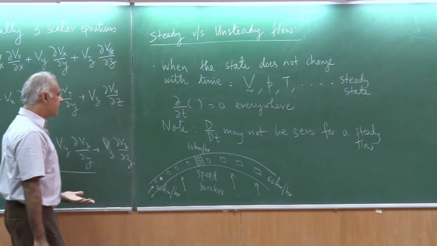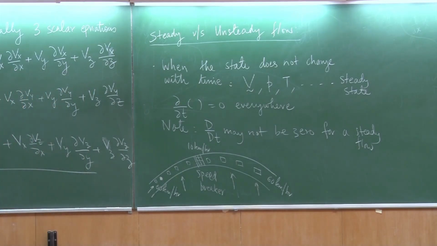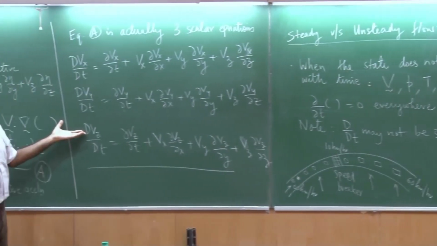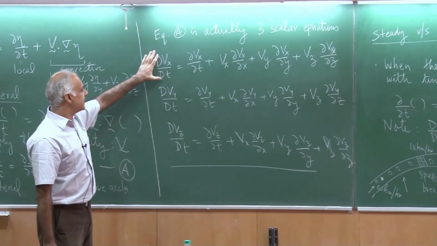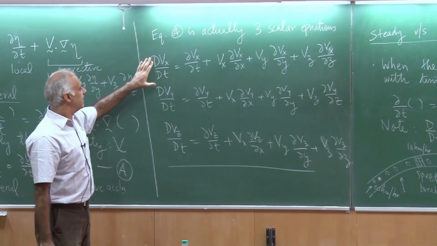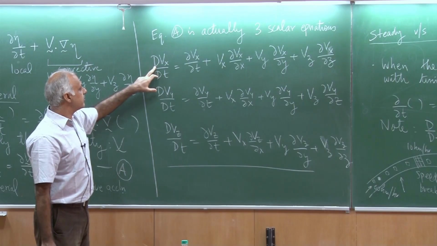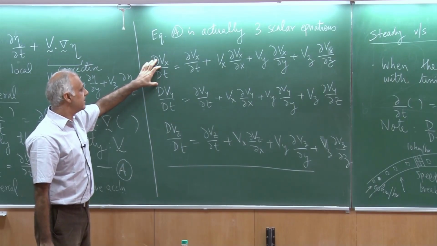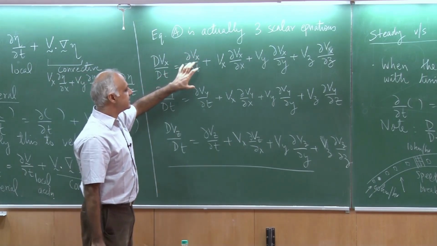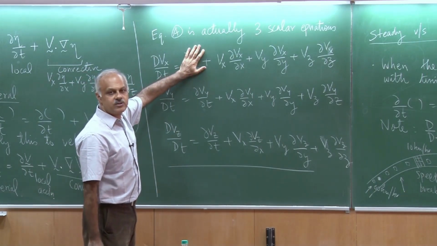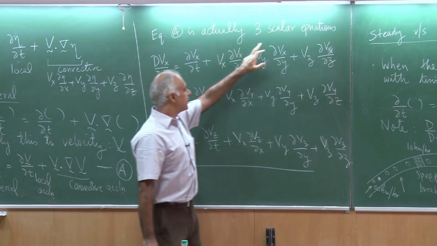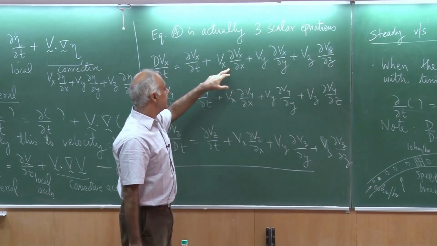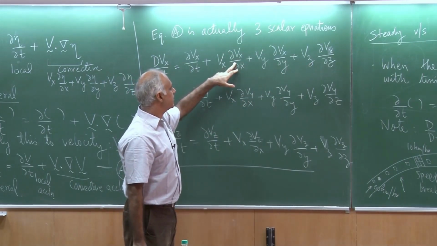And why is this happening? It is simply because of the equations here. So again, if I interpret, let us say, just the first equation, the acceleration of a certain vehicle, the material rate of change of speed, then we are saying because it is a steady flow, so this quantity is 0, it is not changing. But these quantities could still change because my things are changing with x.